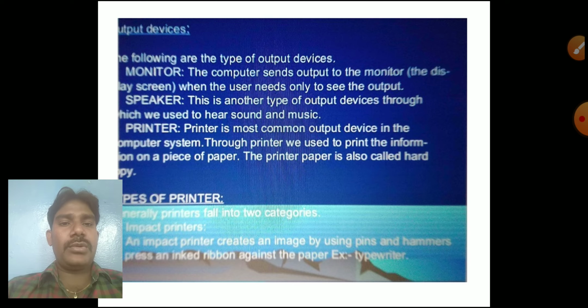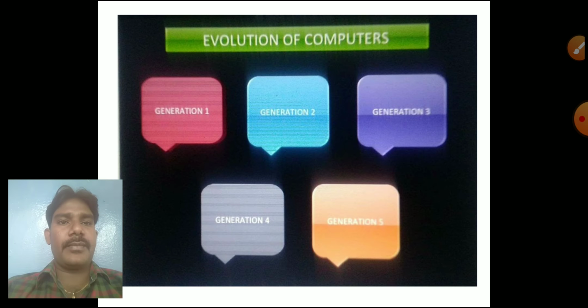Impact printers have two types, inkjet printers and dot matrix printers. Like that we have two types. Non-impact printers also have two types. We have to learn more about the output devices in some other classes. In the next classes onwards we will see some extra devices and input and output devices. These are all output devices: monitor, speaker, printer.